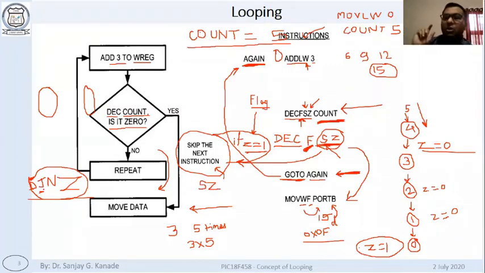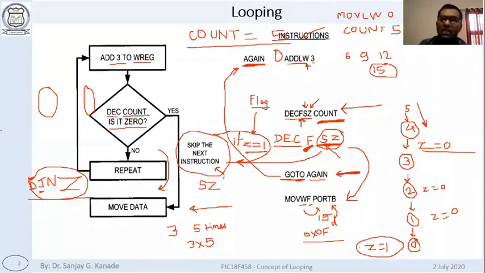But in a way, you are right that whenever we want to have a loop, we will have to use two things. One is a counter, which will be decremented. Okay. The counter will be decremented, and it has to be associated with a jump. The logic has to be matched with the way the instruction is operating.